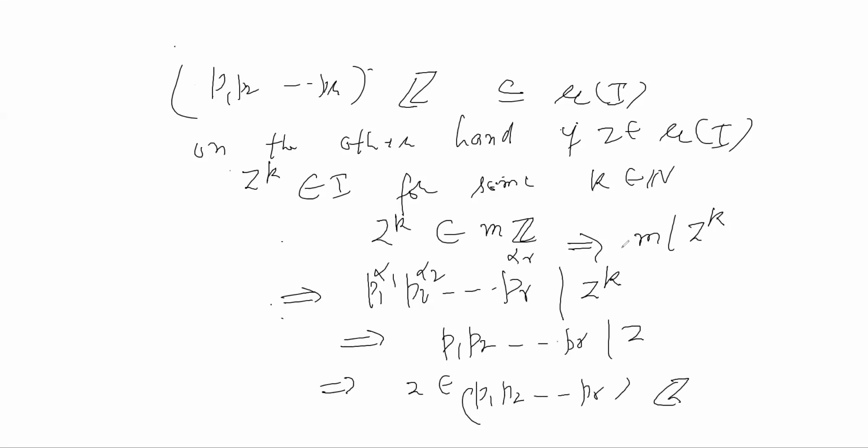So this means radical of I is going to be equal to the ideal generated by p1 p2 so on pr, that is, radical of I is equal to p1 p2 so on pr Z.